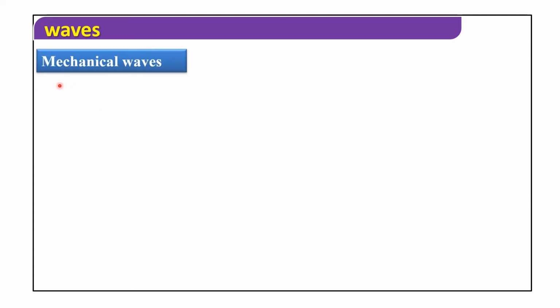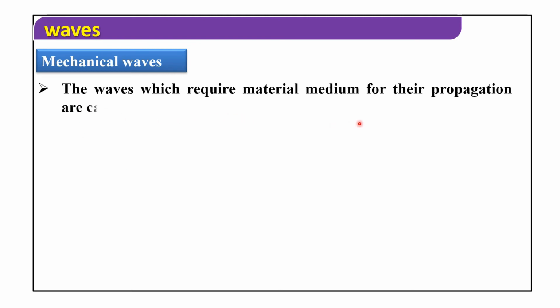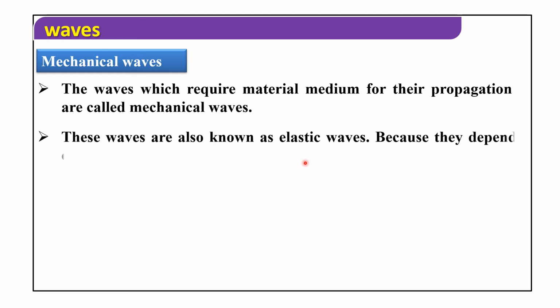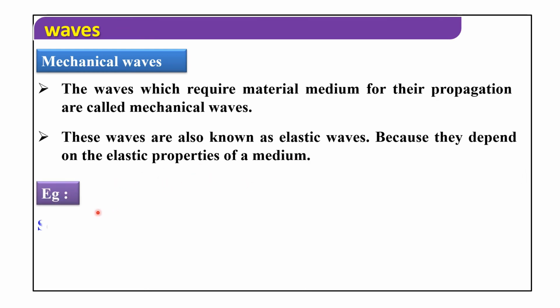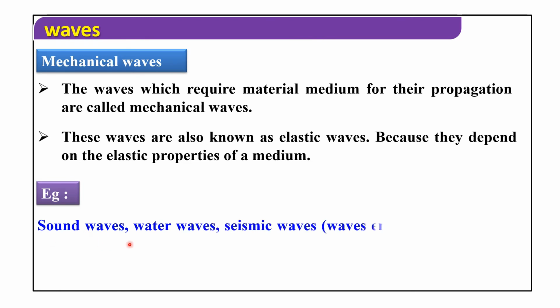Now, discuss mechanical waves. The waves which require material medium for their propagation are called mechanical waves. These waves are also known as elastic waves because they depend on the elastic properties of a medium. Examples: sound waves, water waves, seismic waves, that is, waves emitted at the time of earthquakes.